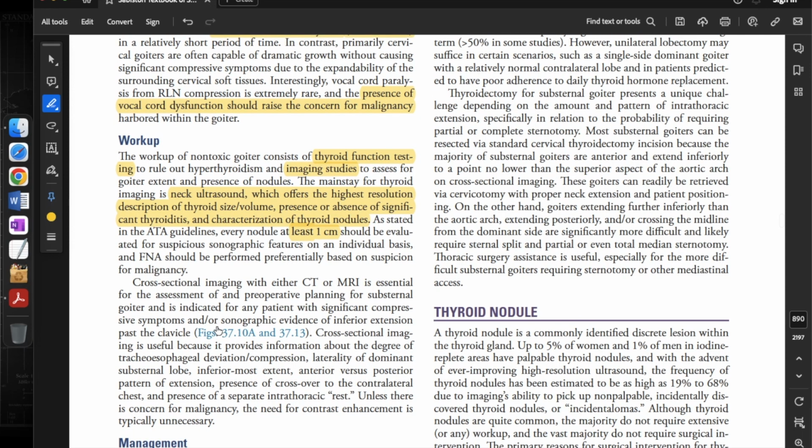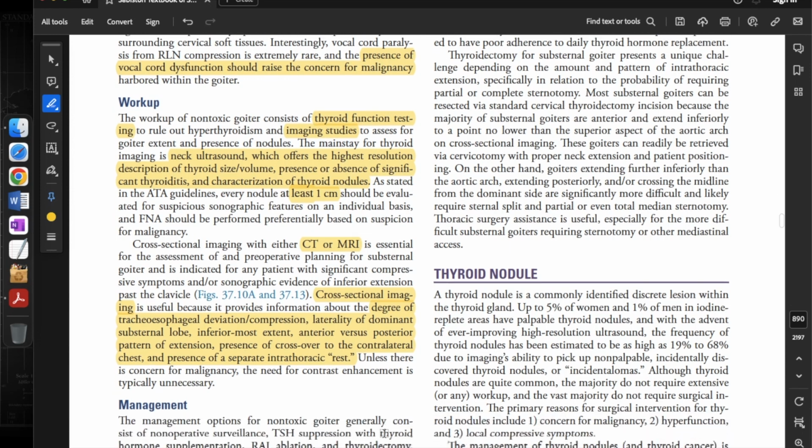Cross-sectional imaging with either CT or MRI is essential for the assessment of and preoperative planning for substernal goiter, and is indicated for any patient with significant compressive symptoms and/or sonographic evidence of inferior extension past the clavicle. Cross-sectional imaging is useful because it provides information about the degree of tracheoesophageal deviation or compression, laterality of dominant substernal lobe, inferiormost extent, anterior versus posterior pattern of extension, presence of crossover to the contralateral chest, and the presence of a separate intrathoracic rest. Unless there is concern for malignancy, the need for contrast enhancement is typically unnecessary.